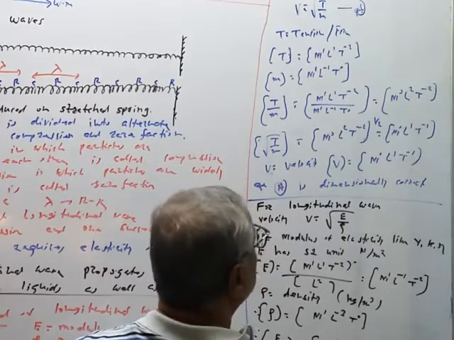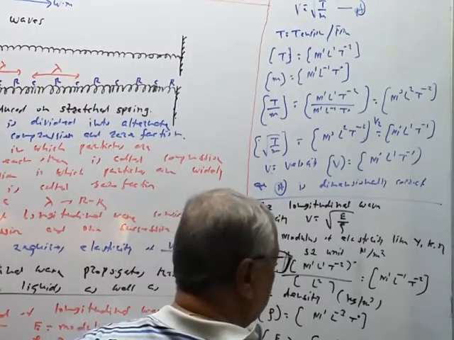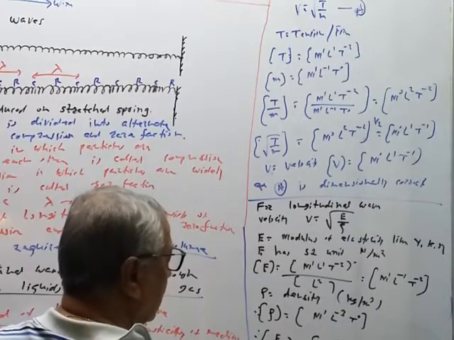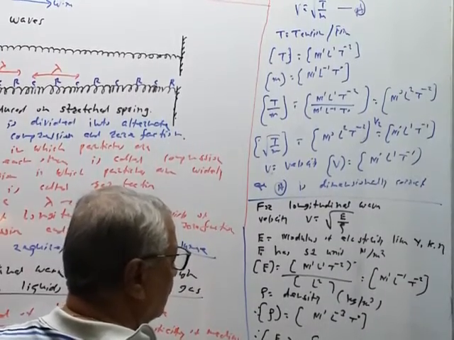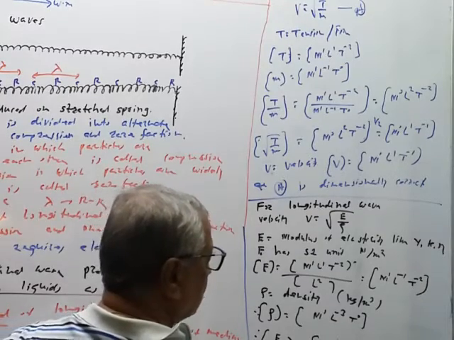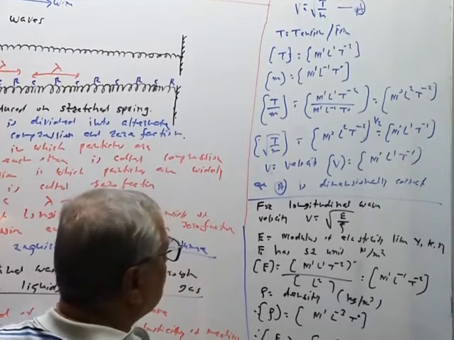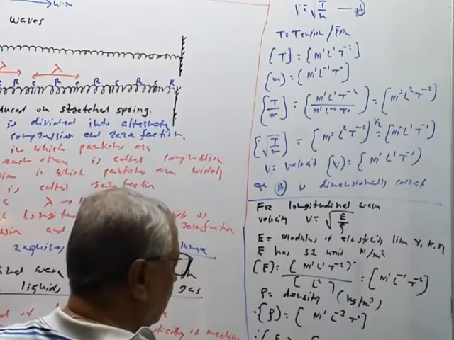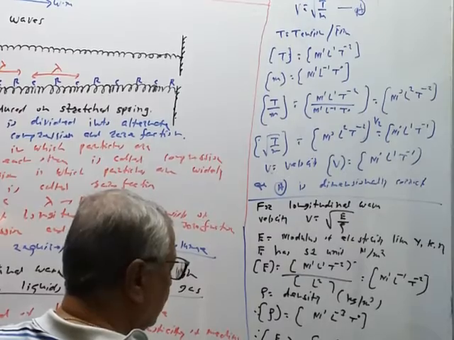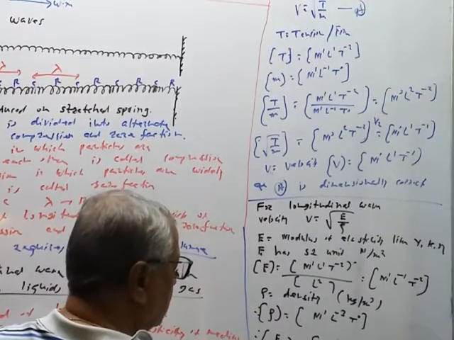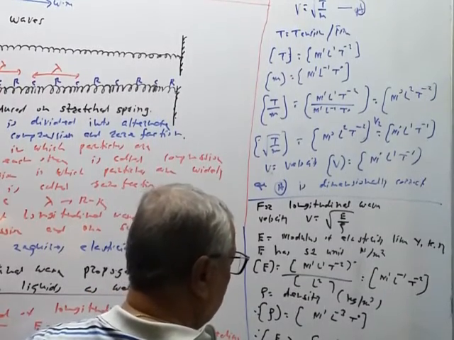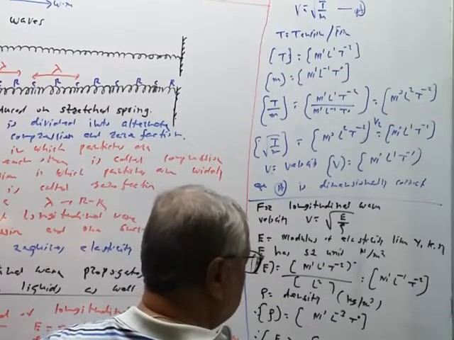So this is equation A, and V has the dimension M^0 L^1 T^-1. Equation B. So A and B show that dimensions of V is equal to dimensions of E by rho. Therefore, equation is dimensionally correct.